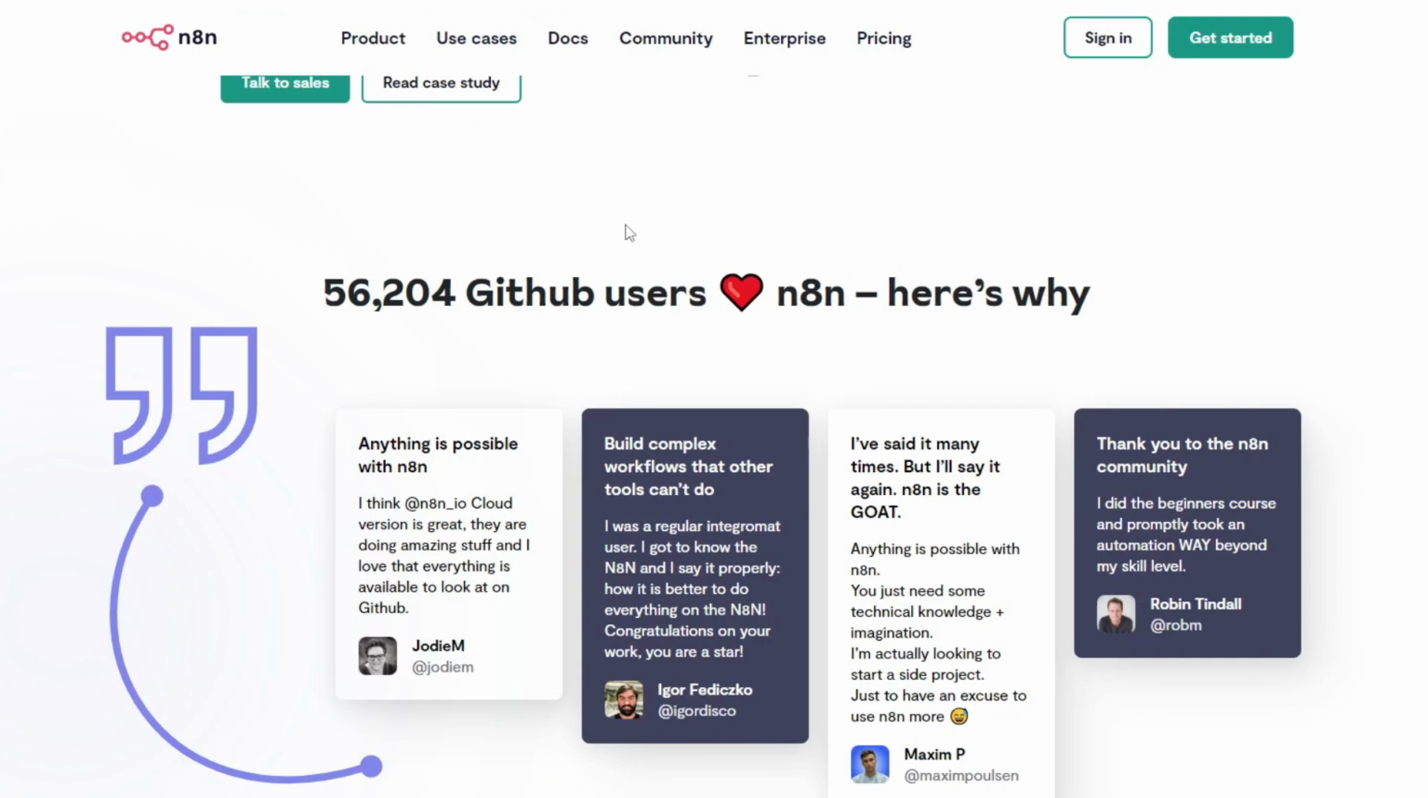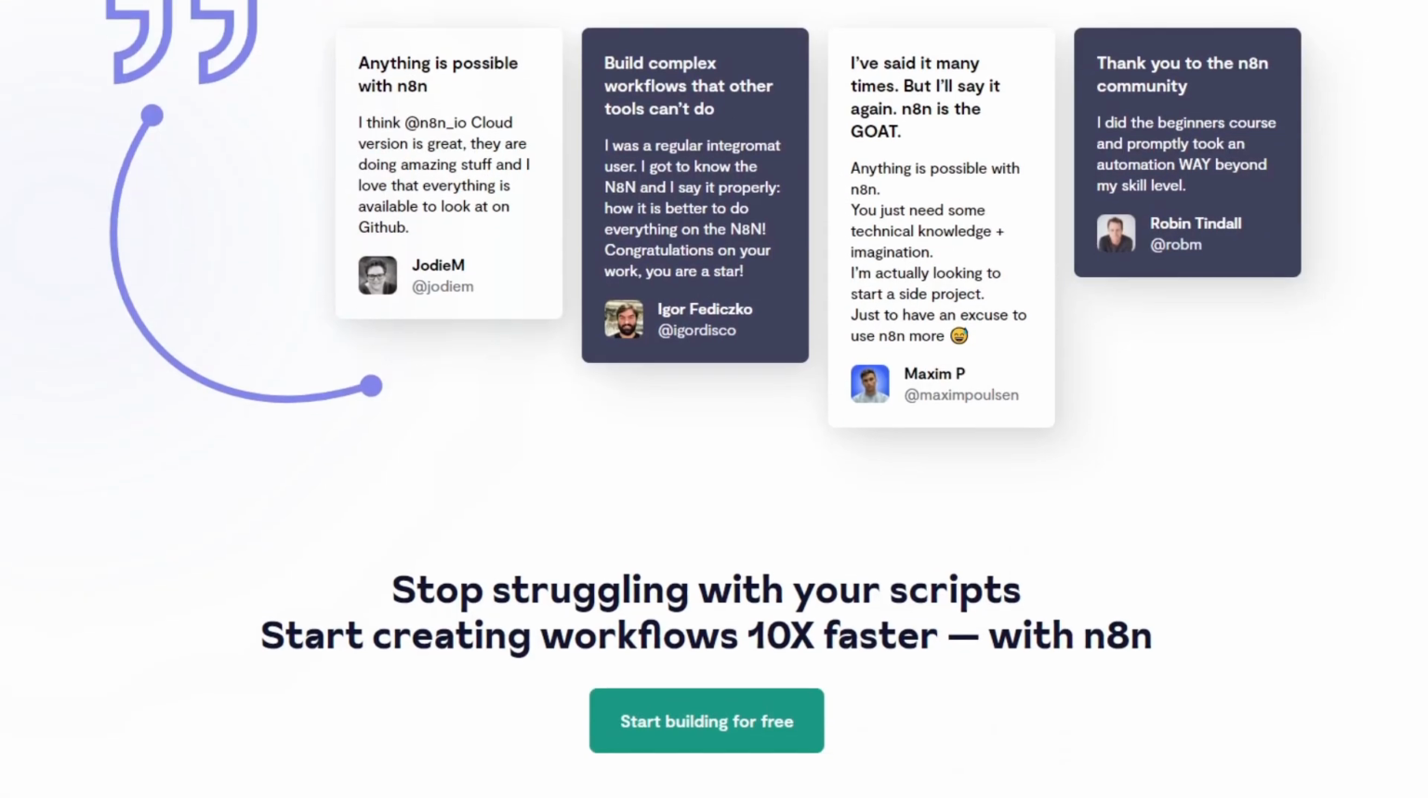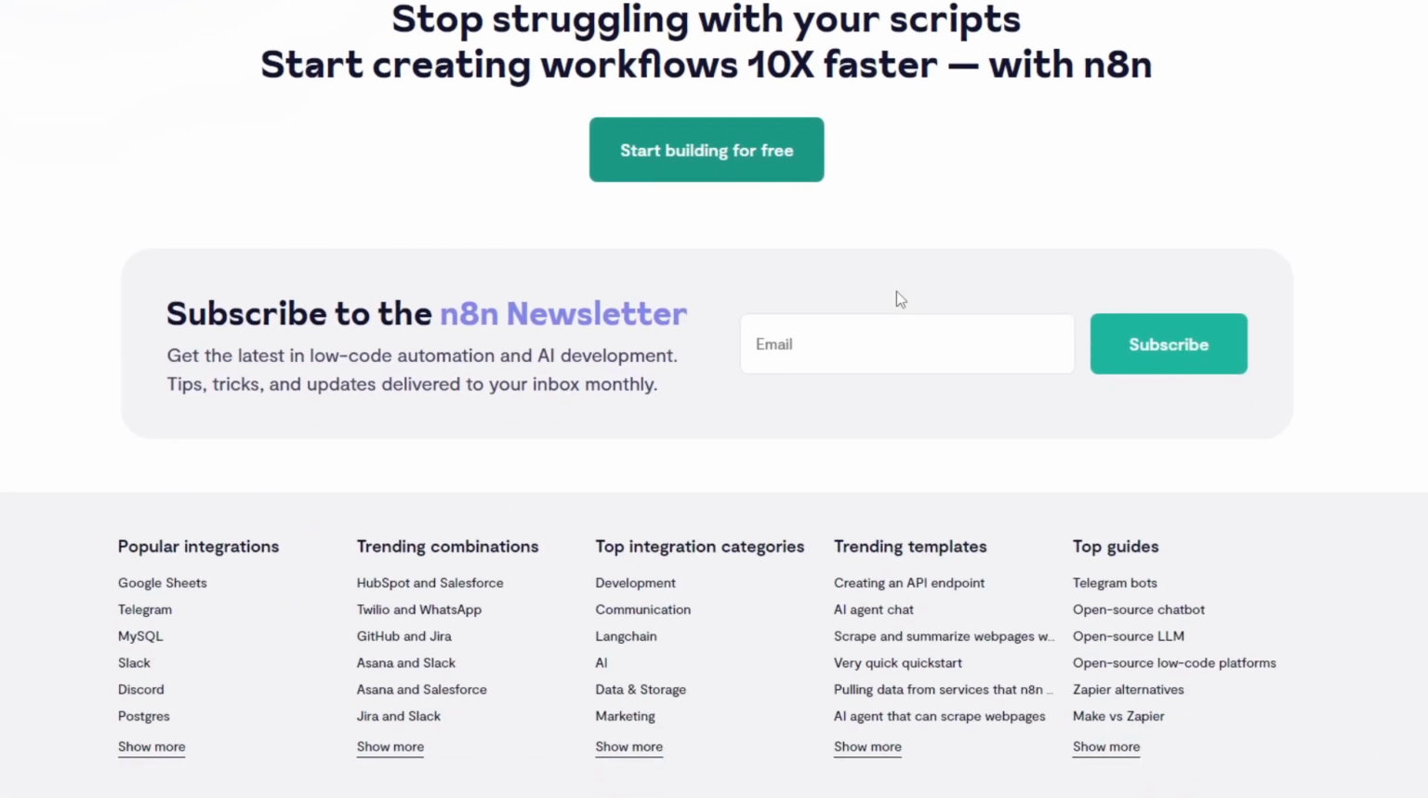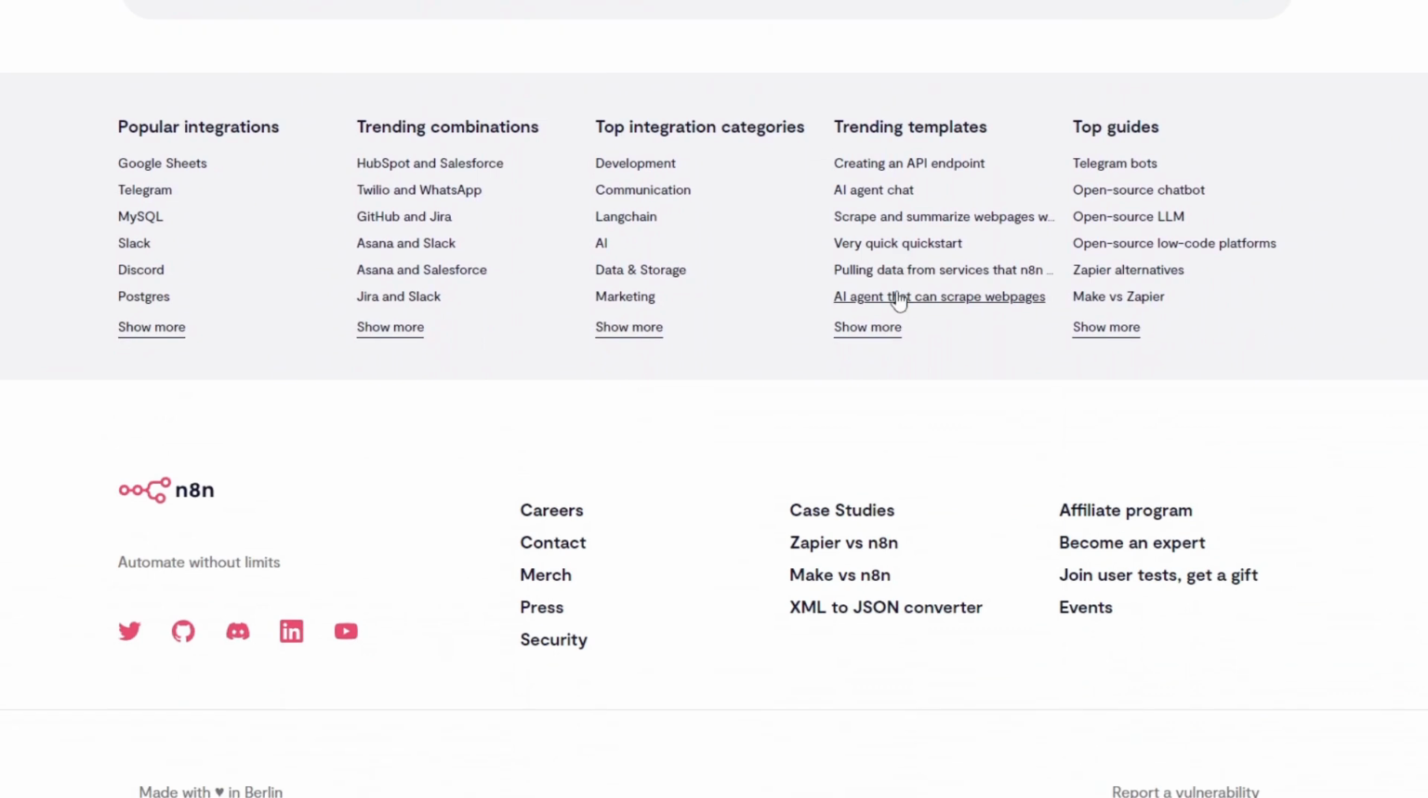N8n is a no-code open-source automation tool that allows users to connect apps and create workflows without the technical expertise. It's flexible with integrations for various APIs, and it's great for automating business processes.